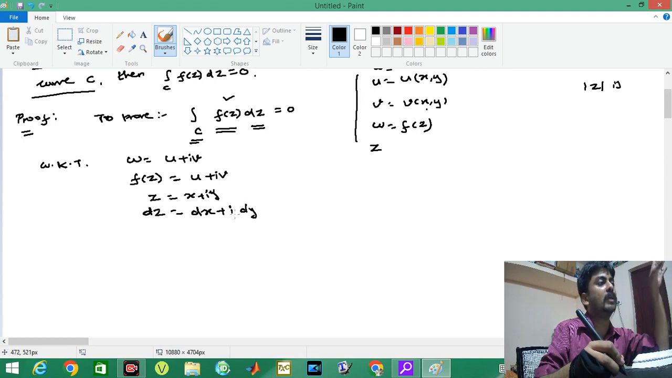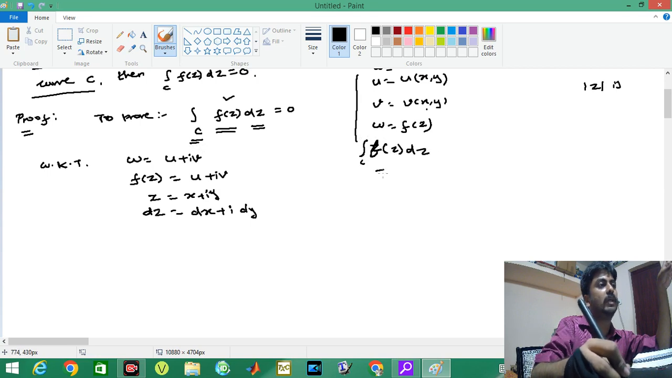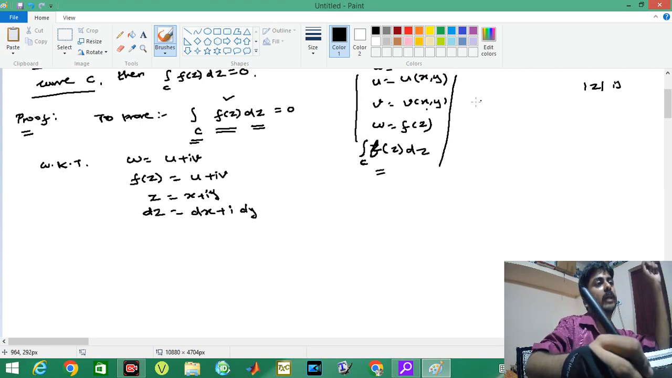So w equals u plus iv, that is f of z equals u plus iv. The first thing is completed. The second thing is z equals x plus iy, which gives dz equals dx plus i dy. The second thing is also completed. Now we have to make use of the integral over c of f of z dz. Where can you see this integral over c? You can see the integral over c in Green's theorem.